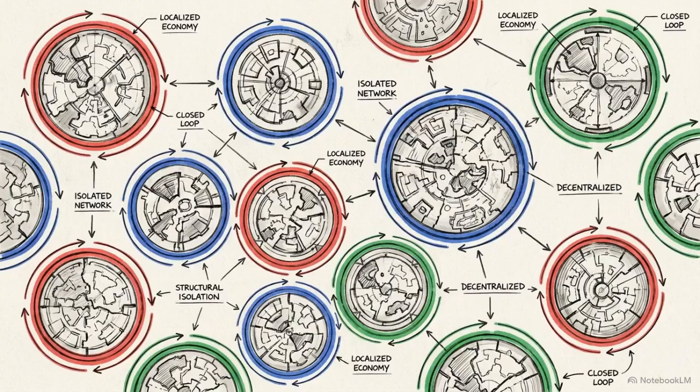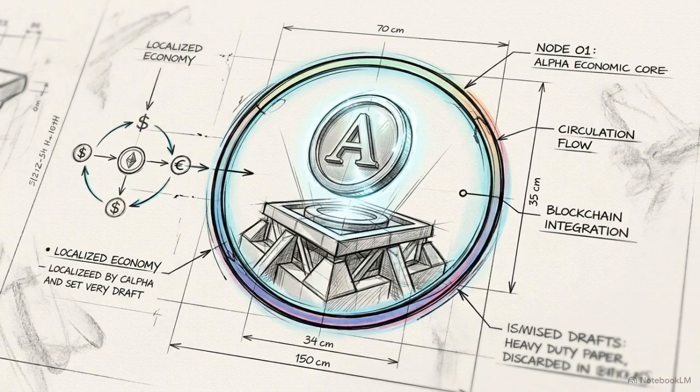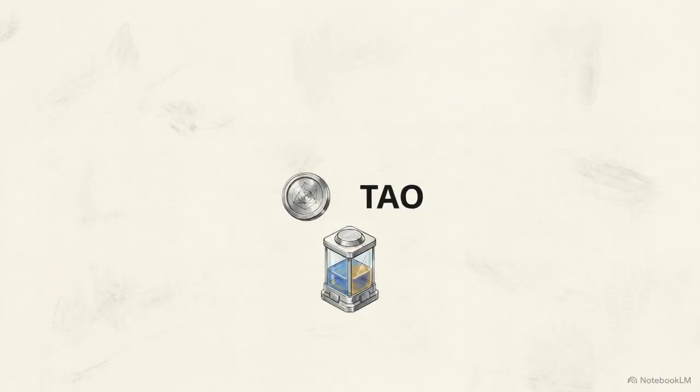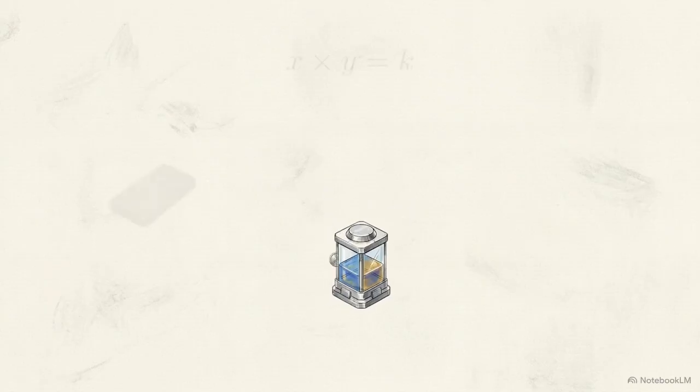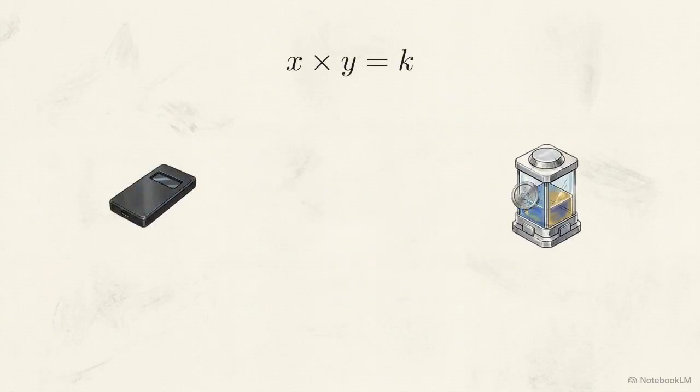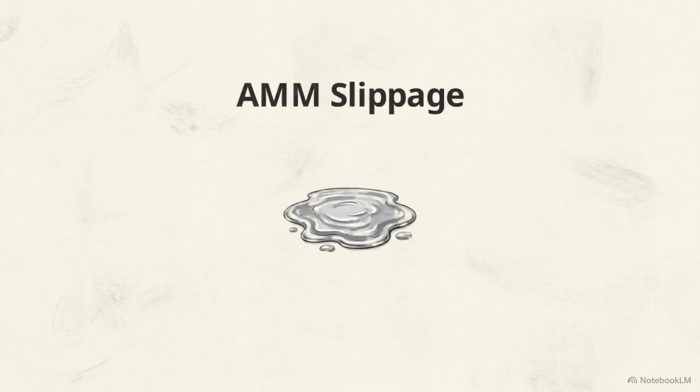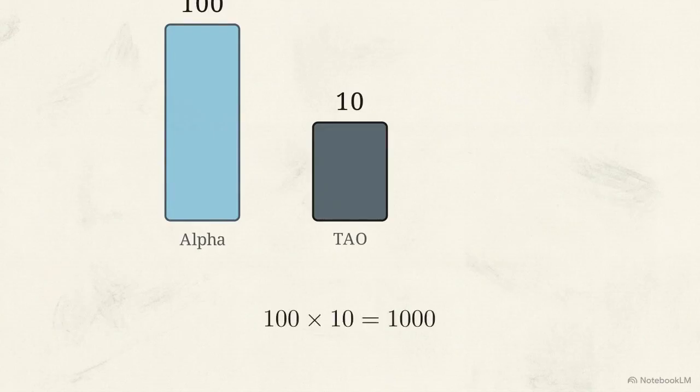The baseline of the dTAO engine requires every subnet to manage its own independent, localized economy. This economy is governed by an individual alpha token. These alpha tokens are real, tradable on-chain assets. They exist exclusively inside constant product AMM pools, paired directly with TAO. Staking functions as an AMM swap. Your TAO enters the subnet's reserve pool, and the constant product formula mints alpha tokens for your wallet based entirely on the pool's current depth.